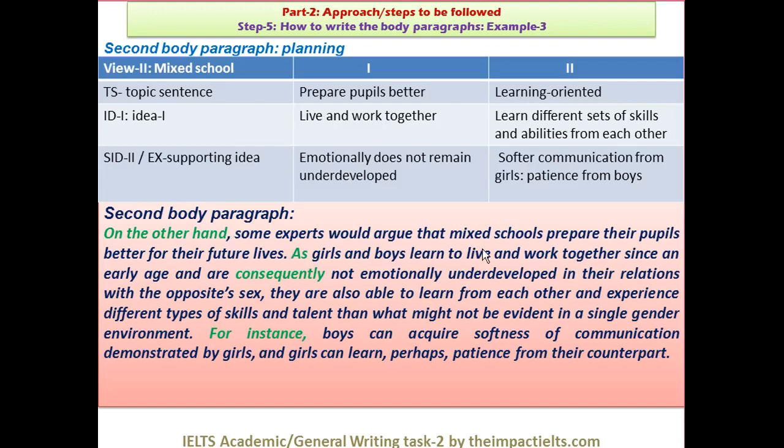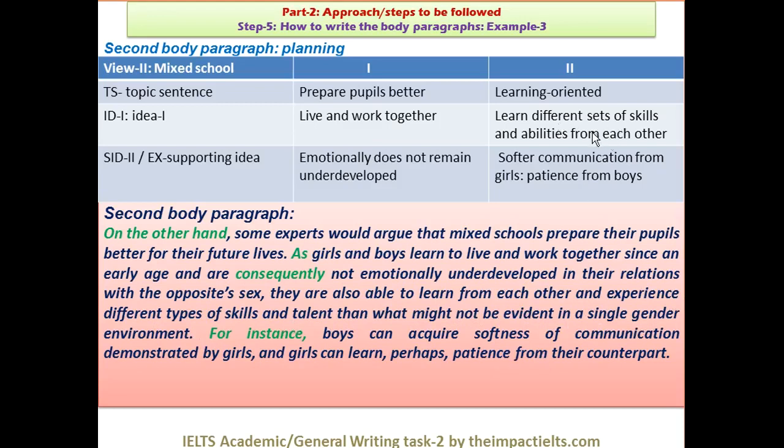Some experts would argue that mixed schools prepare their pupils better for their future lives as girls and boys learn to live and work together. So, this is what they're saying since an early age and are consequently not emotionally underdeveloped in their relations with the opposite sex. They're also able to learn from each other and experience different types of skills and talent than what might not be evident in a single gender environment, right?